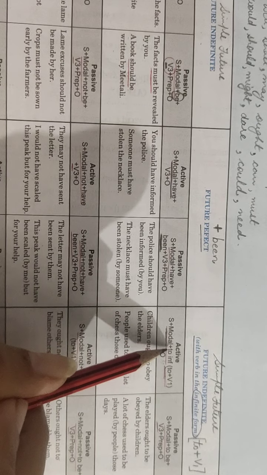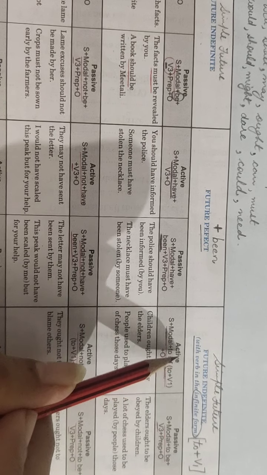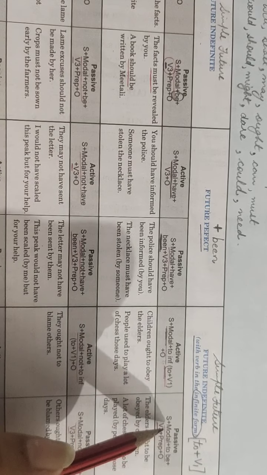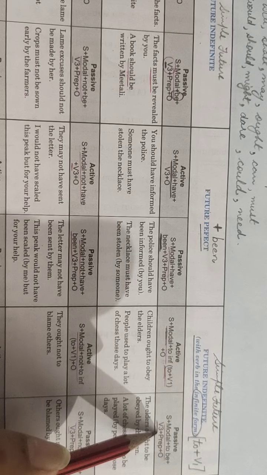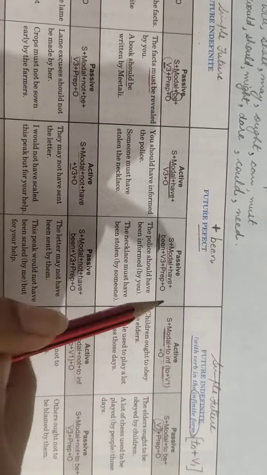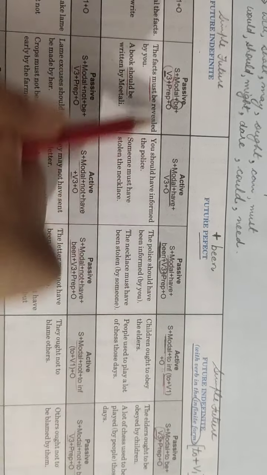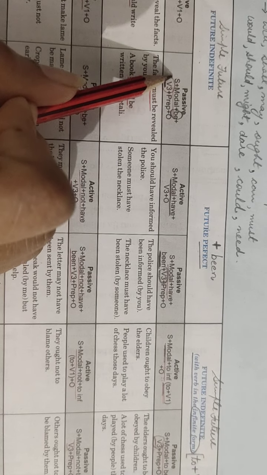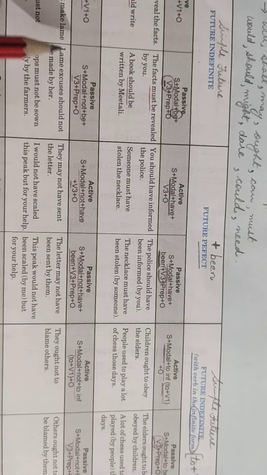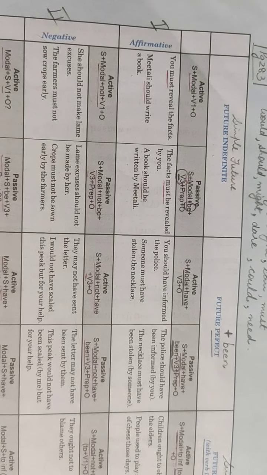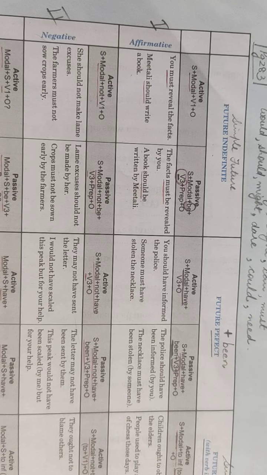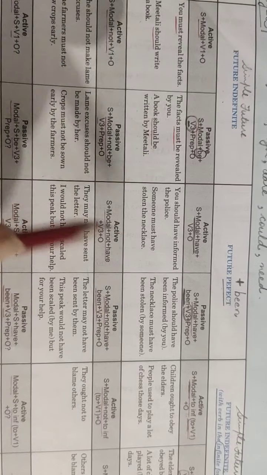So, if you have a modal plus to plus V1 in your active sentence, then the passive will be modal plus to be plus V3. See here, V3 is common for any tense, and you will come across V3 is common for any type of sentence also. Any sentence be there, you will use V3. And what is the addition here? B-E and B-double-E-N.